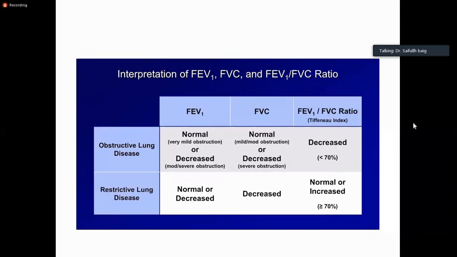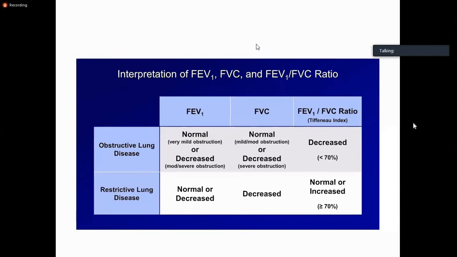Any problem so far? Yes or no? So we can move ahead.